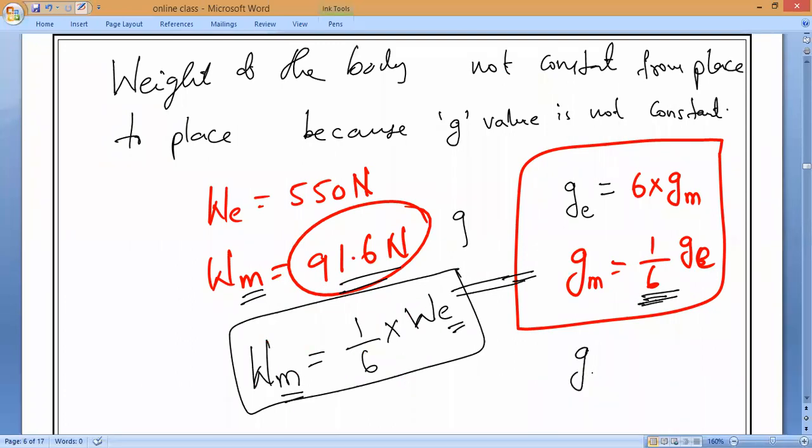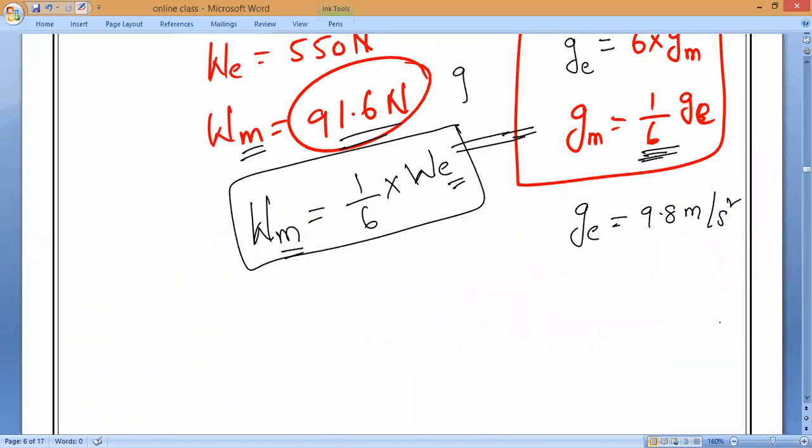Understand, gravitational force of Earth is 9.8 meter per second square. If you do 9.8 divided by 6, it equals the gravitational force of Moon, which is 1.63 meter per second square. So multiply this by 6, you'll get 9.8. So gravitational force of Earth is 6 times more than the gravitational force of Moon.